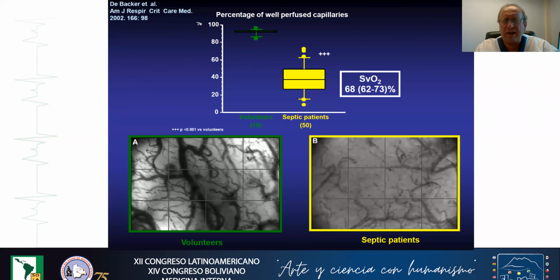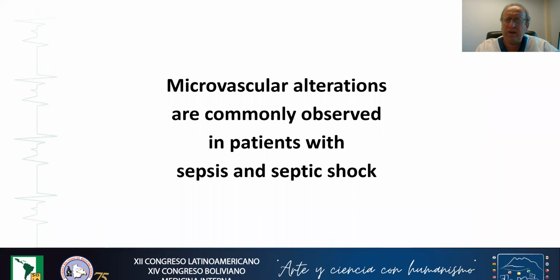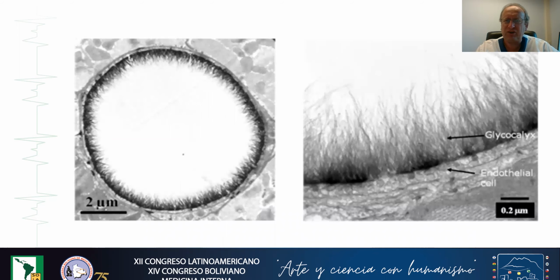20 years ago, we described microcirculatory alteration using a video placed under the tongue of septic patients. As you can see, we were able to show that septic patients presented a profound alteration of microcirculation in terms of a decrease in percentage of well-perfused capillaries, even in patients well stabilized. As you can see here, the mean SpO2 was around 70%. We can now say clearly that microvascular alterations are commonly observed in patients with sepsis and septic shock.